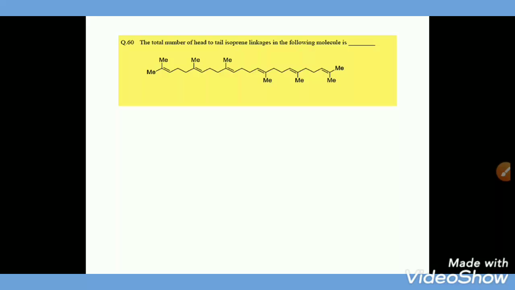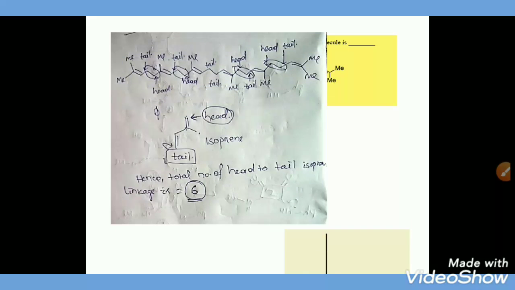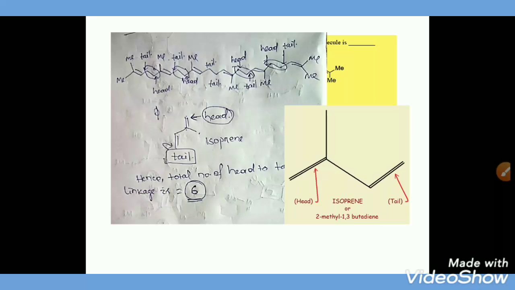And another question: the total number of head to tail isoprene linkages in the following molecule is. Here, first we should know what is an isoprene linker. This is the isoprene linker, and it has one head and one tail.